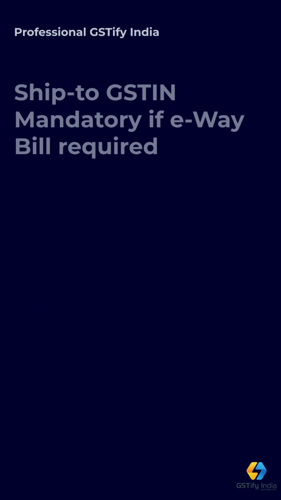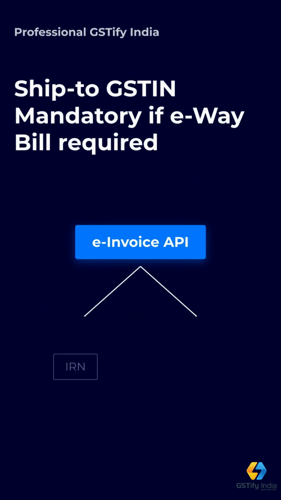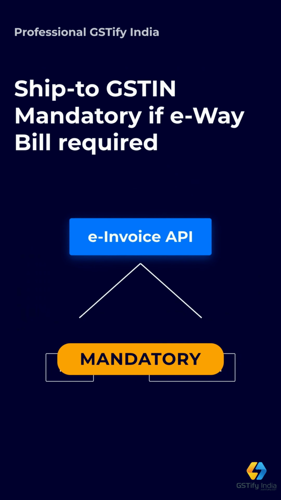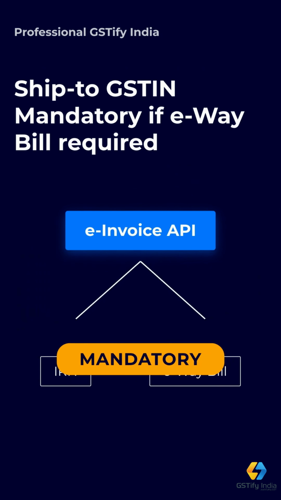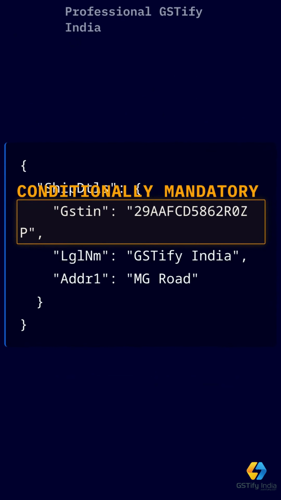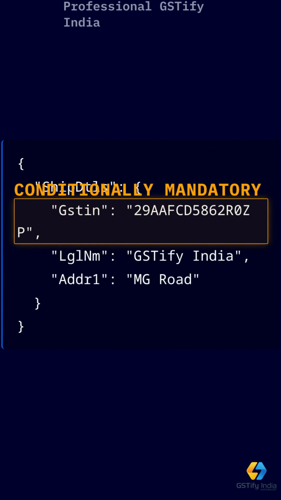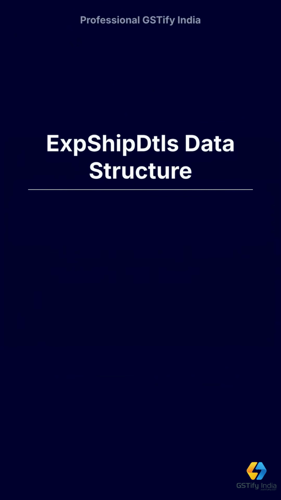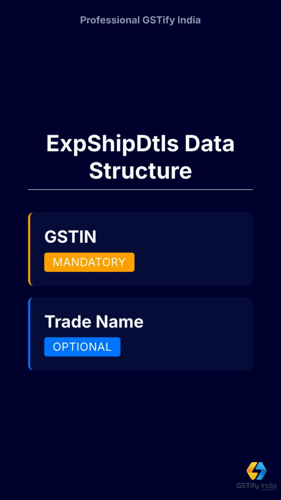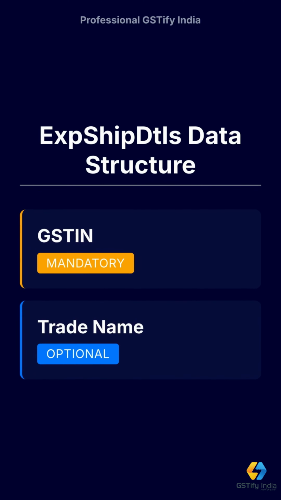For e-invoice API, where IRN and e-Waybill are generated together, ship to GSTIN becomes mandatory if ship details are provided and e-Waybill is required. The field ShipDtls GSTIN will become conditionally mandatory. For e-Waybill by IRN API, GSTIN and trade name have been added under ExpShipDtls.